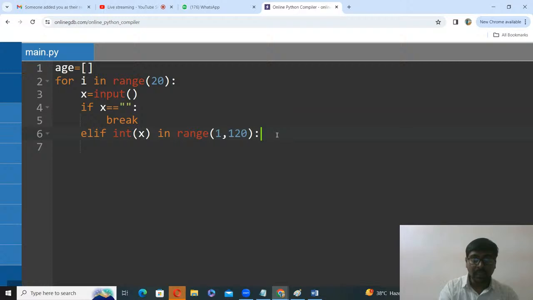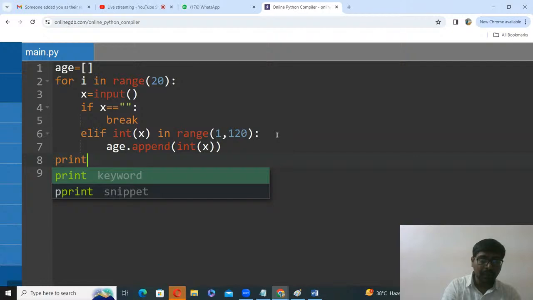So I have taken this one. Whatever you are reading, age.append of int of x. Now coming out, print age.